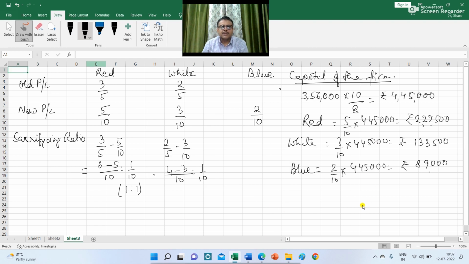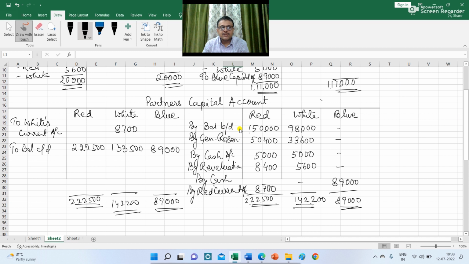A very important part of this question is to determine the capital of the firm. So we have calculated the balance of the red and white as 3,56,000 after all the adjustment regarding the opening capital, then regarding the opening balance of red and white, then the distribution of general reserve, the amount that was given by blue towards his share in goodwill, rupees 10,000, which was distributed between red and white in the sacrificing ratio as 5,000 each, and the profit on revaluation of 14,000.